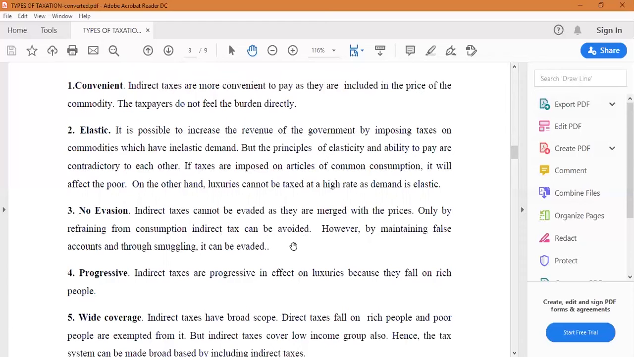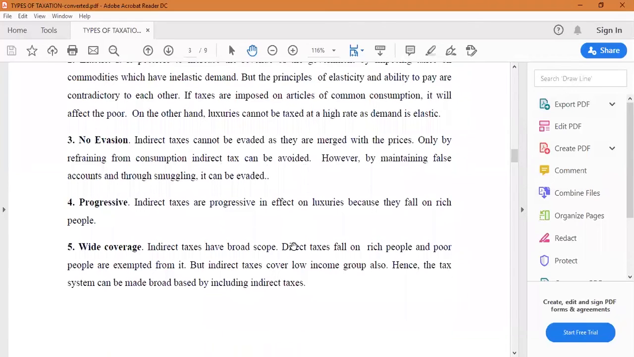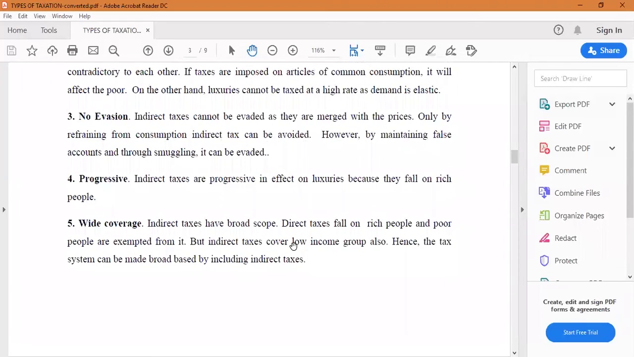Okay, the next one is progressive. Indirect taxes are progressive in effect on luxuries because they fall on rich people, we can say, because luxurious commodities are mostly purchased by the rich people.